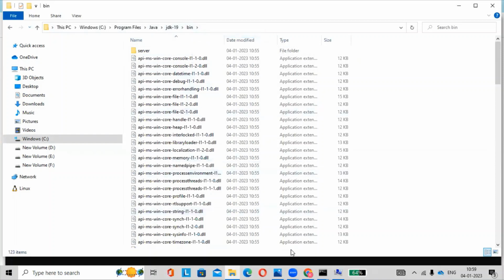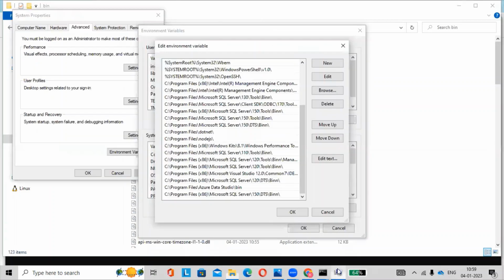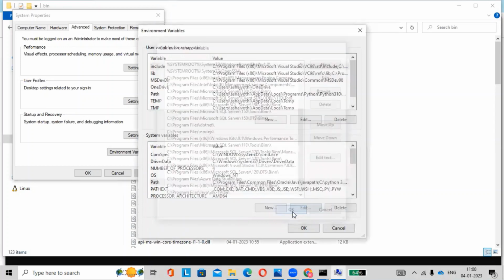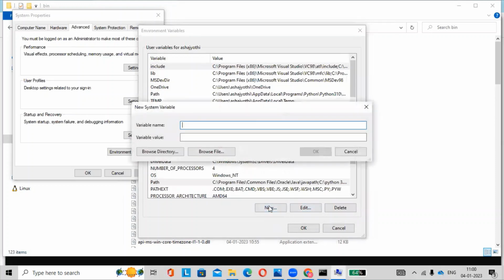Copy address. Here New, paste here, Control V, then press OK.